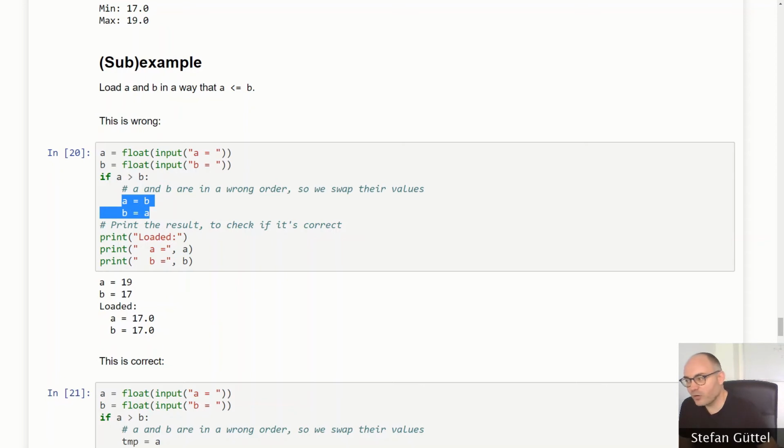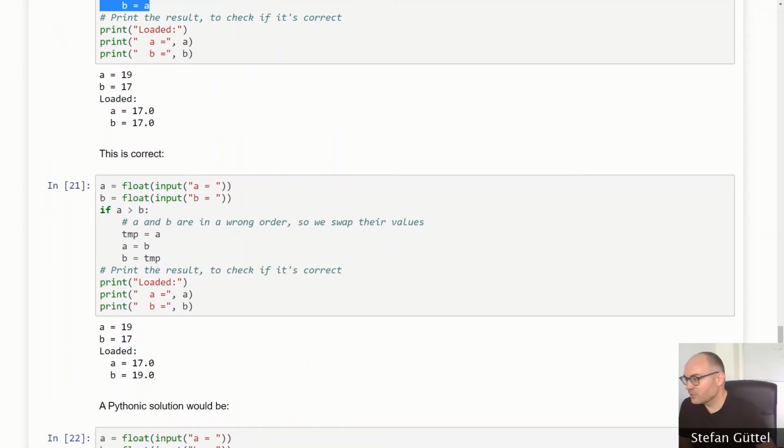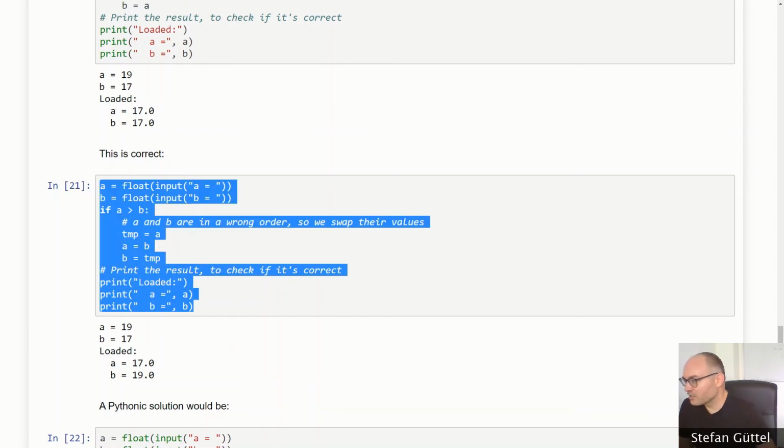Well, we cannot actually swap the values of 2 variables without a third variable. So this is the solution to the problem. Let's say a is greater than b, so we want to swap their values. What we do is we remember the value of a in a temporary variable tmp, called here. We can then use this variable a to assign the value of b to it. Because we have remembered the original value of a in this temporary variable, we can use it to assign this corresponding value to b. Let's have a look how this works in practice.